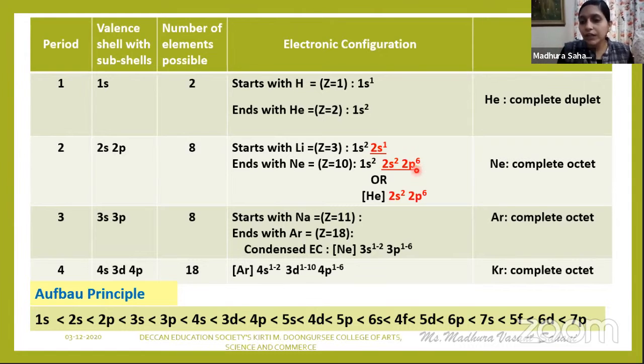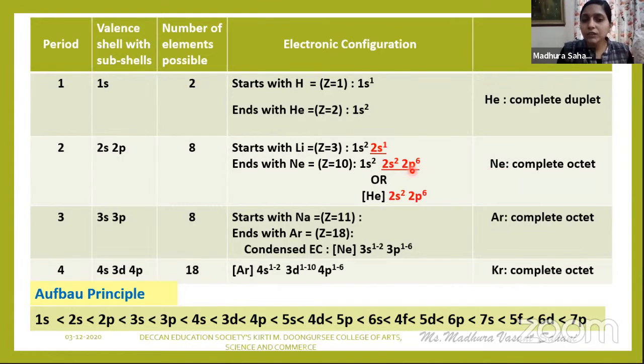So all the electrons have entered into the p subshell or the p orbital. Therefore, if you sum it up, 2 plus 6, 8. So here we'll say that the second period ends with completion of the octet. 8 electrons are there in its outermost shell. Again, I have underlined 2s and 2p in red color. That shows your outermost shell. So the second period ends with neon with a completed octet.